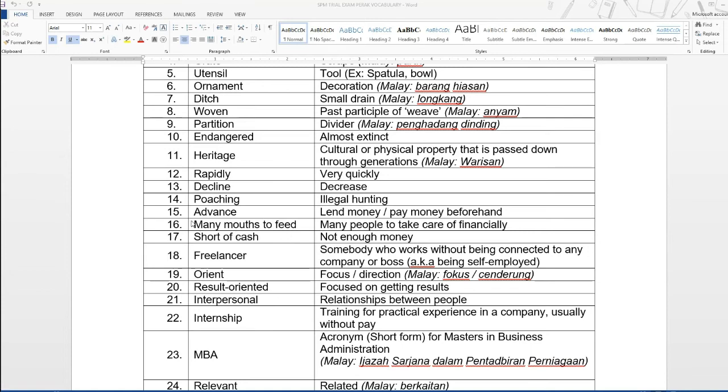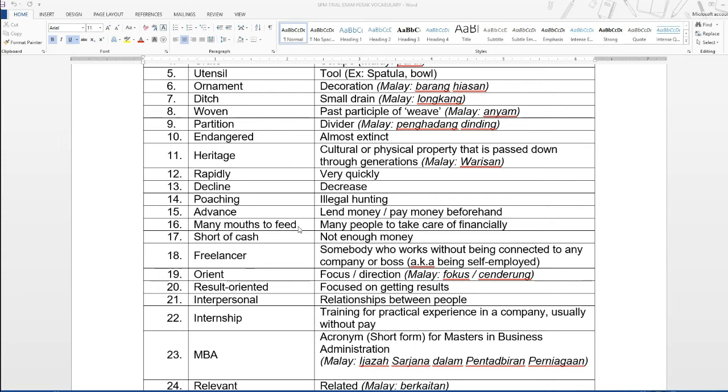Next one, many mouths to feed. This is a good phrase to use if you are talking about a person who has to take care of many people financially. Usually this applies for the breadwinner of the family. A breadwinner is someone who has to work. He or she is the only one working to get money for the family.